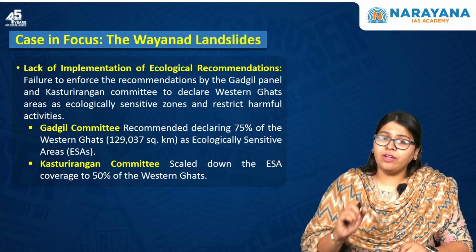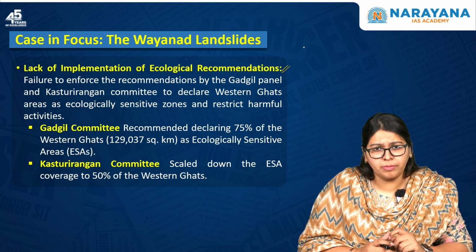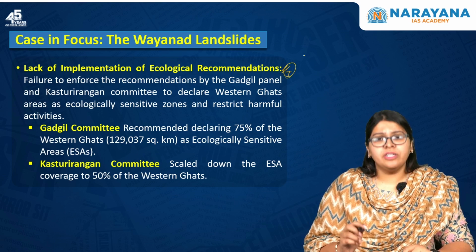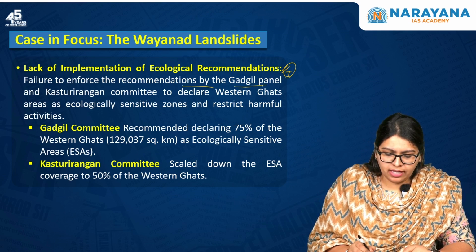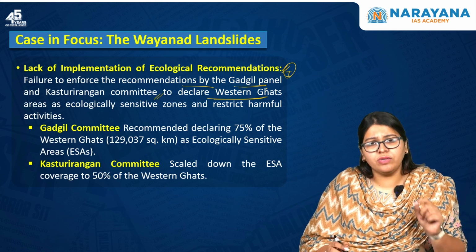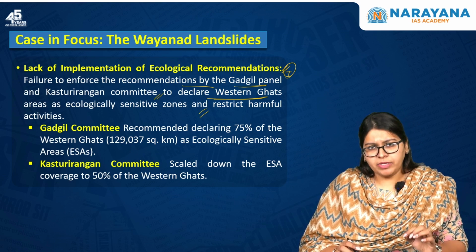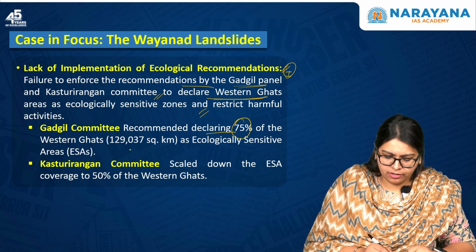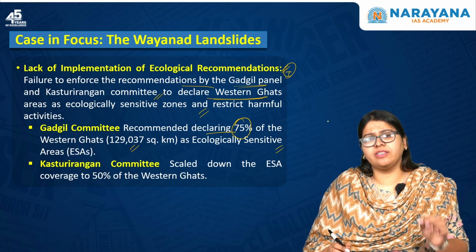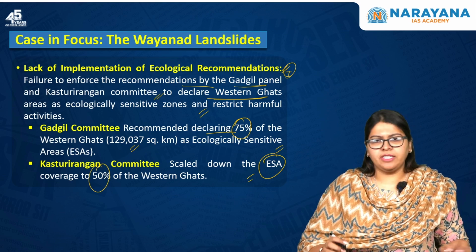The next is that there could be lack of implementation of the ecological recommendations that had been made by the Gadgil Committee, which was actually set up for the preservation of the Western Ghats. So here it becomes very, very important. So, failure to enforce the recommendations by the Gadgil panel as well as the Kasturi Rangan Committee in order to declare the Western Ghats areas as eco-sensitive zones and restrict the harmful activities would have been the problem. If you see, Gadgil Committee had recommended declaring 75% of the Western Ghats, around 1,29,000 square kilometers, as ecologically sensitive areas, whereas the Kasturi Rangan Committee scaled down this particular eco-sensitive areas coverage to 50% of the Western Ghats.